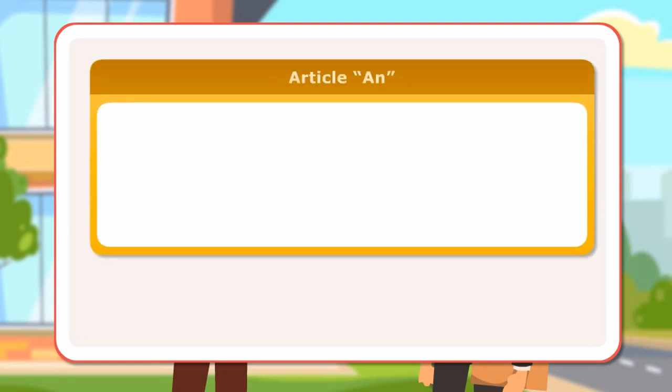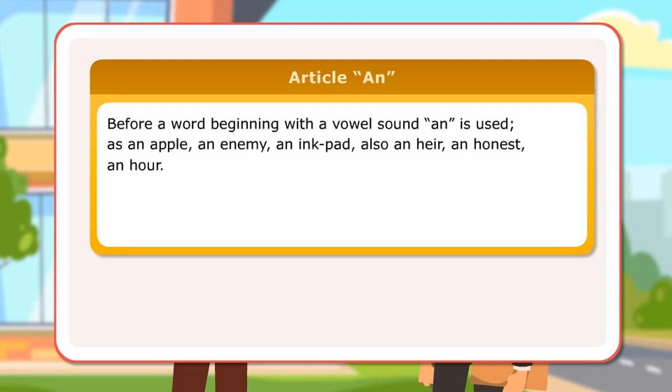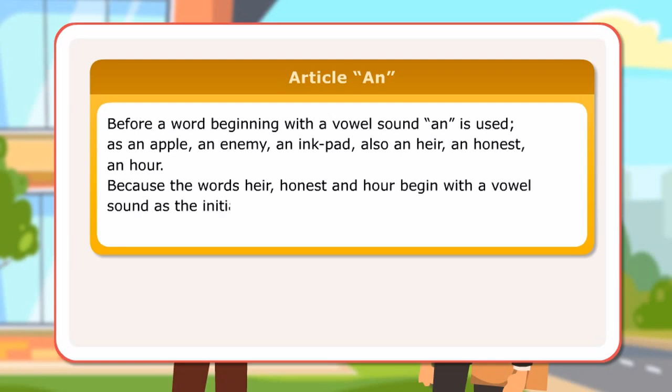Article an. Before a word beginning with a vowel sound, an is used, as an apple, an enemy, an inkpad, also an heir, an honest, an hour. Because the words heir, honest and hour begin with a vowel sound, as the initial consonant H is not pronounced.